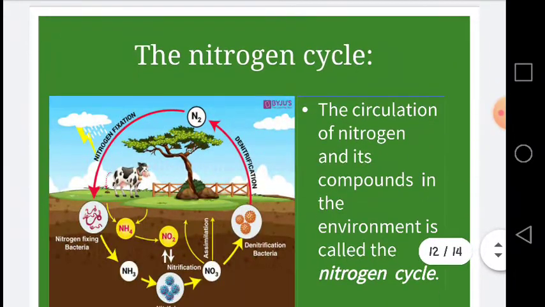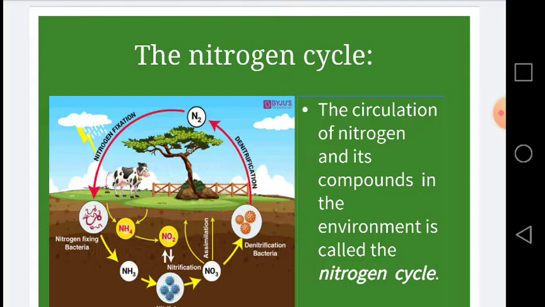Now we are going to focus on the nitrogen cycle. Dear students, about 78% of the air is nitrogen. All living organisms need nitrogen to make proteins, which are used for building the cells in our body. Animals and most plants cannot use the nitrogen directly from the atmosphere because it is not absorbable by the animals and plants.